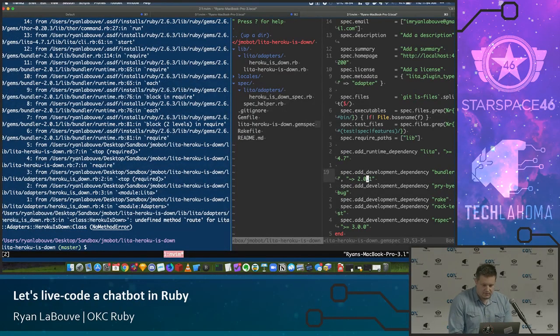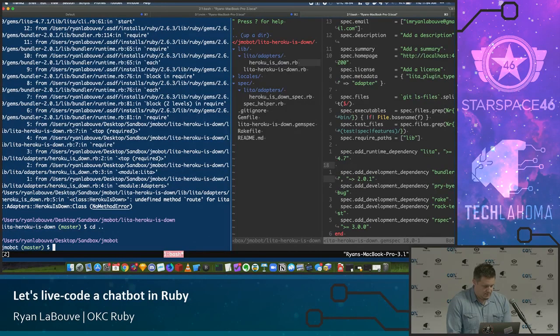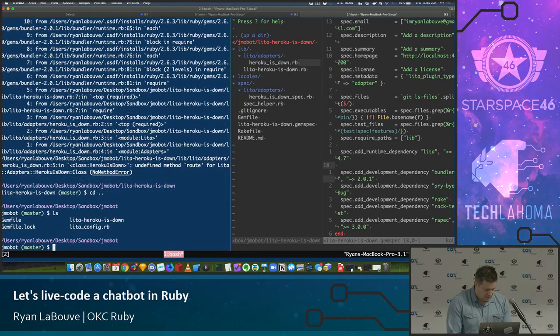Undefined method or route. Okay. So I've accidentally made a Lita Adapter, which is not what we want. We want a Lita handler. So we are going to go out and remove the thing we made.